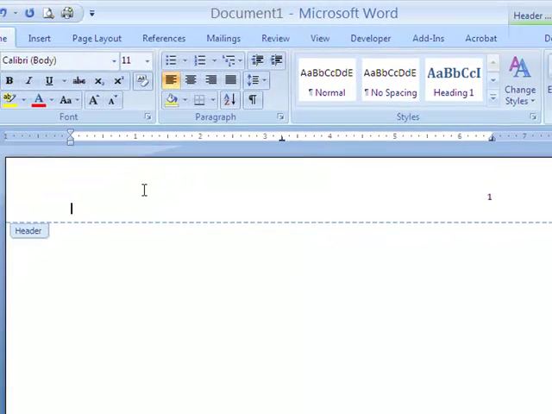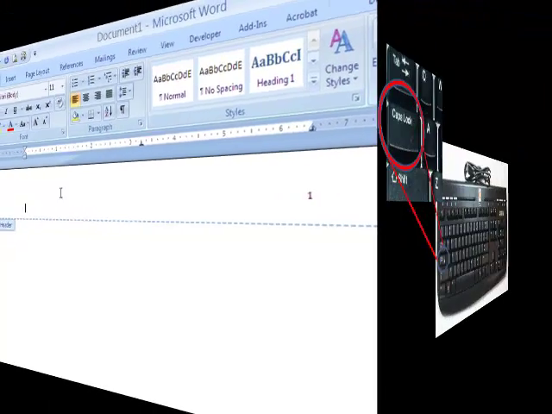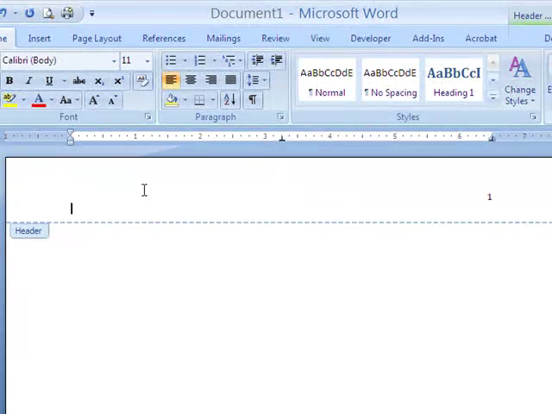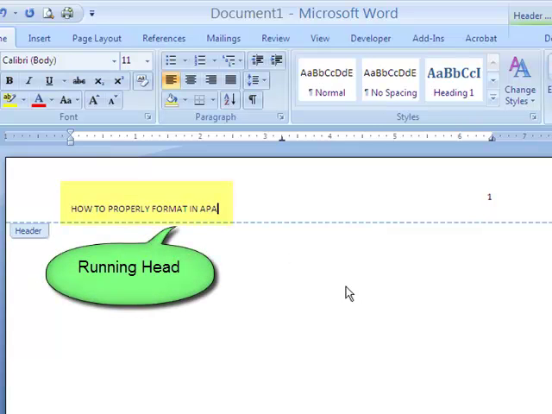And now I'm going to click the caps lock key on your keyboard. And again, we're talking now about the caps lock key on your keyboard. By selecting it, you now can write your entire running head in uppercase letters. And I'm going to use here an example, how to properly format in APA. Okay, so this will set up your running head as well as your page number.